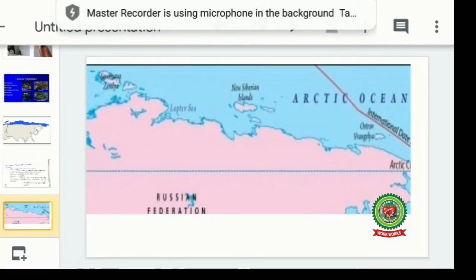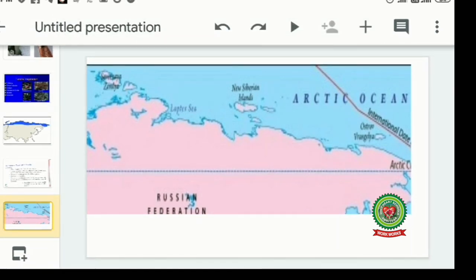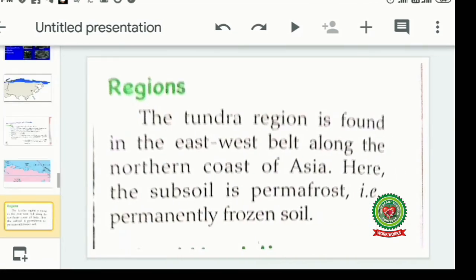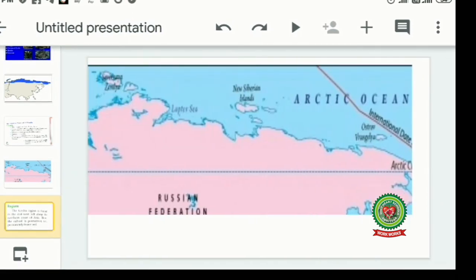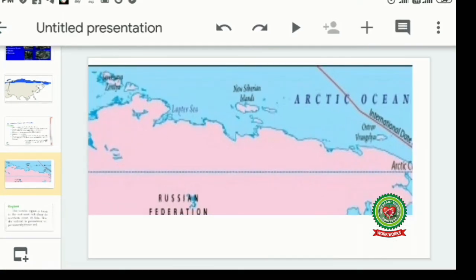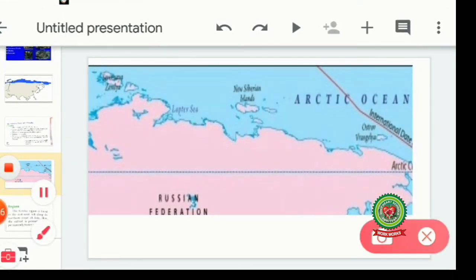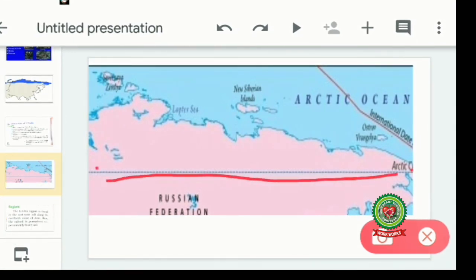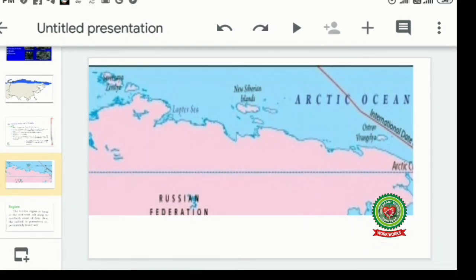Now this picture shows the region in Asia where it is found. Where is the tundra region found in Asia? You can see this is the north part of Asia. The tundra region is found in the east-west belt along the northern coast of Asia. This is your east, this is your west, and in this east-west belt we get the tundra type of climate in Asia.